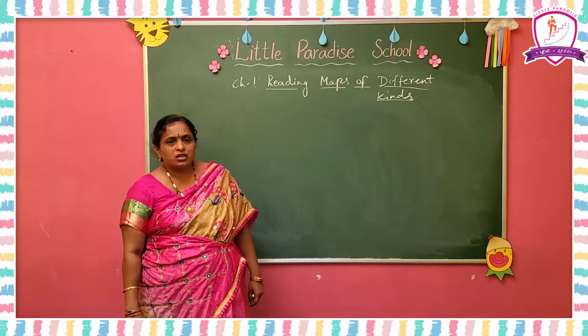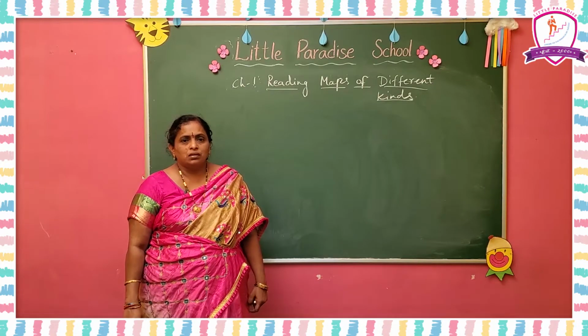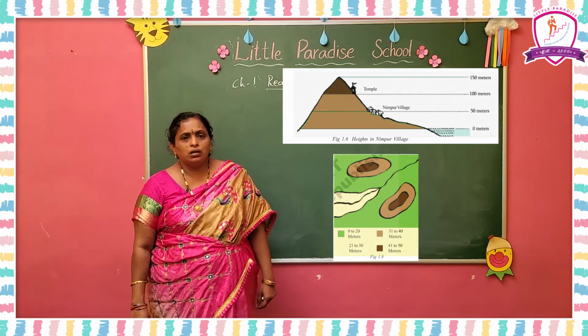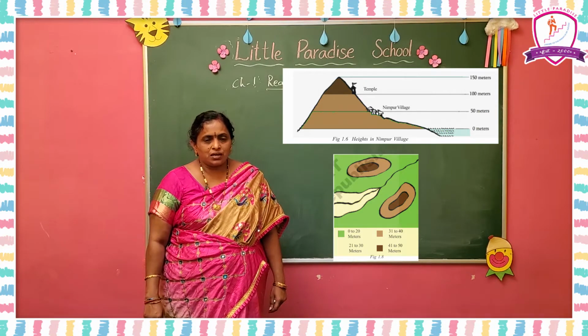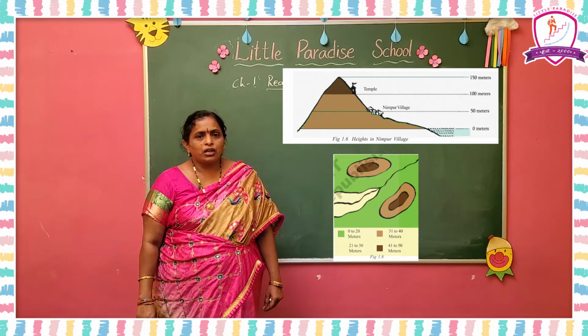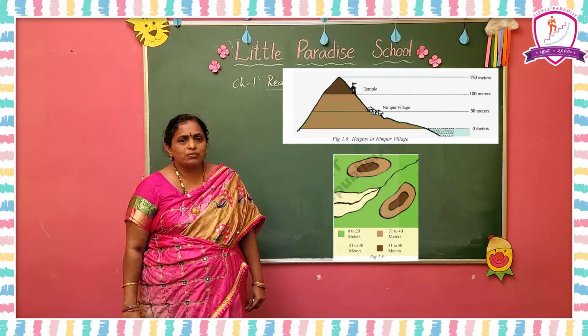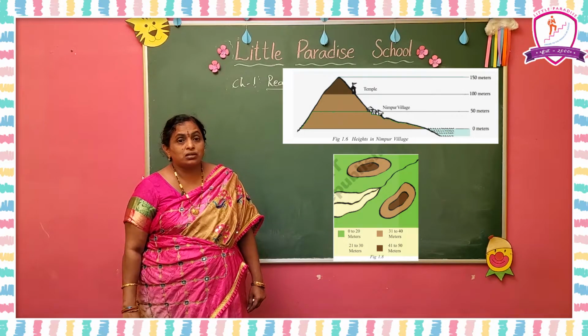Now look at the physical maps. You can see the coastal plains running along the coast of the Bay of Bengal. In Andhra Pradesh there are 13 districts, but 9 come under this coastal area. If you travel westwards from the coast, you will reach hills, which are the escarpments.